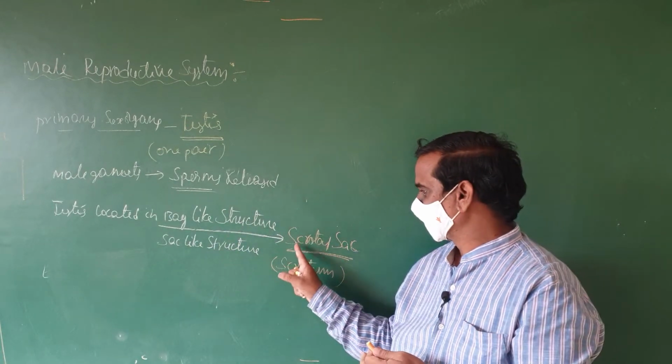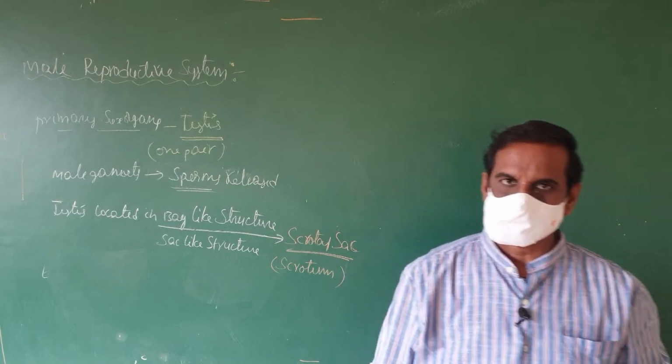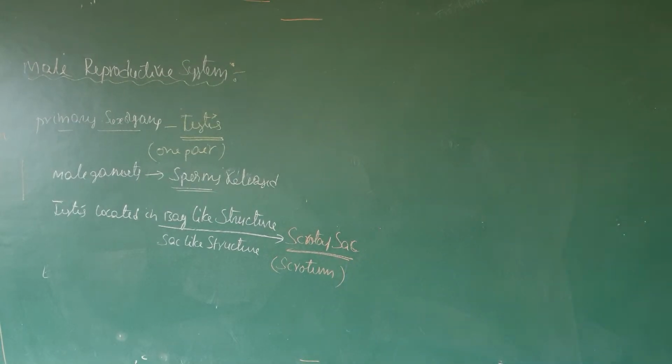This sac-like structure is the scrotal sac, which is also called the scrotum. The testis is located in a bag-like structure, and that sac-like structure is called the scrotal sac, otherwise called the scrotum. So the testes are located outside the abdominal cavity, where this scrotal sac is present.